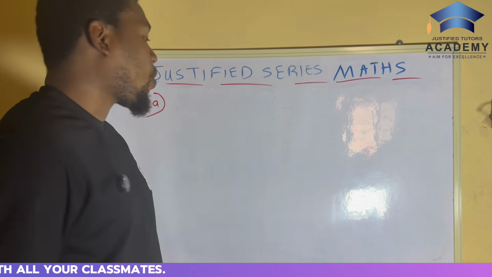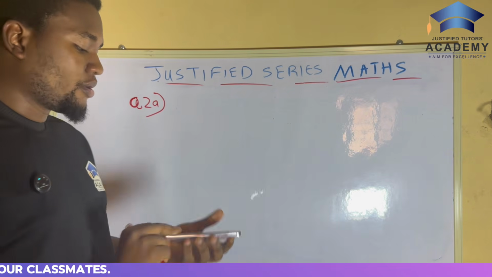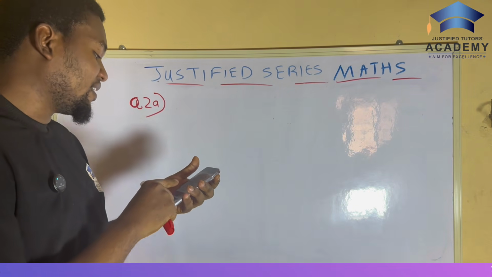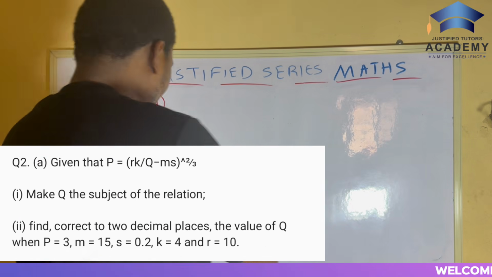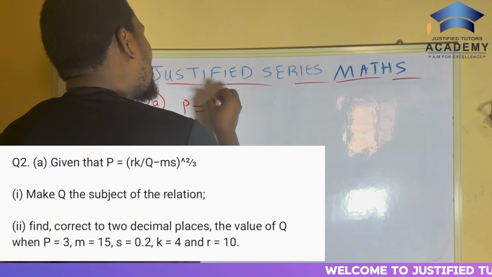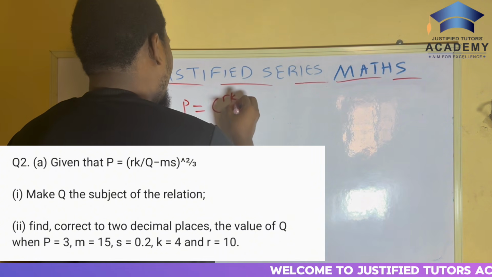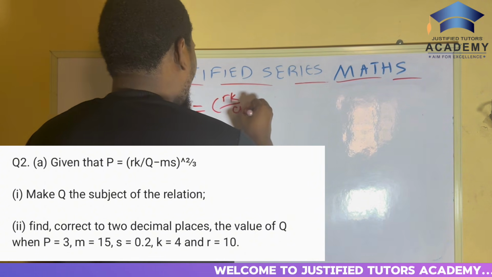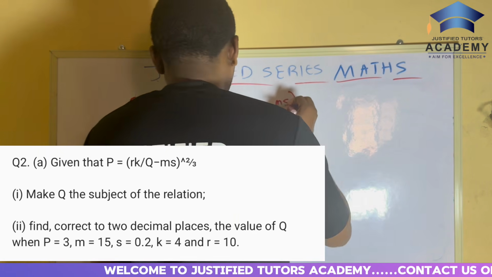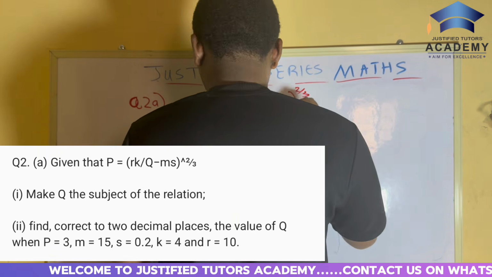All right, so now question number 2A. What does the question say? It says, given that P is equal to RK over Q minus MS, raised to the power 2 over 3.